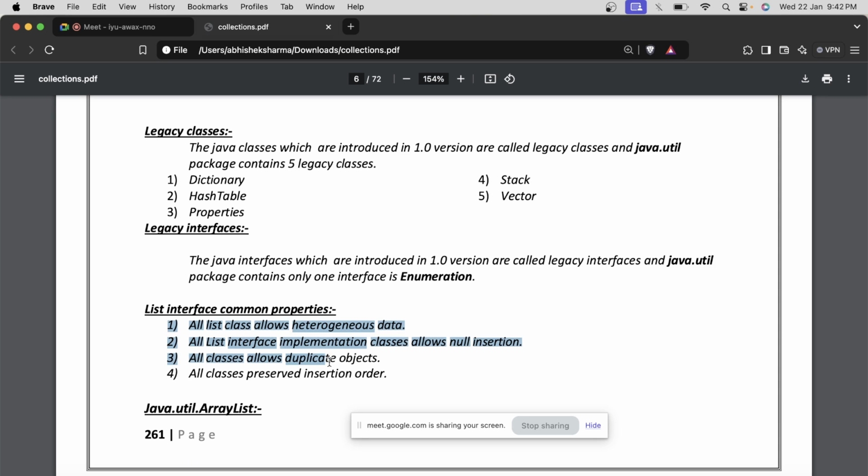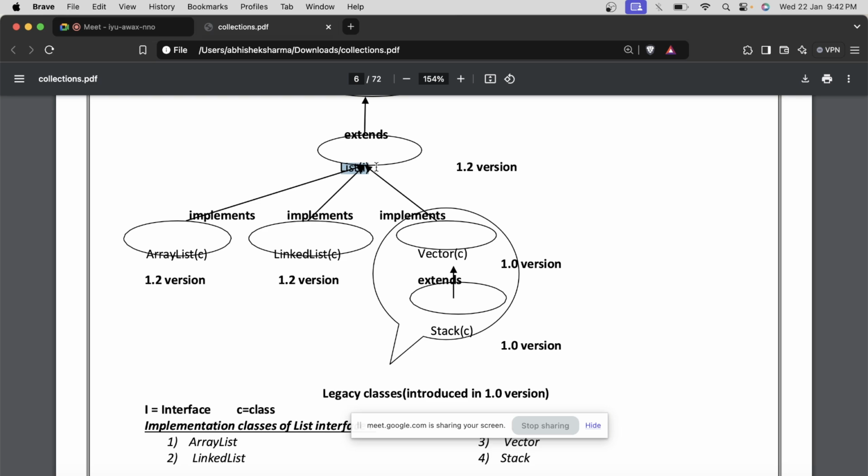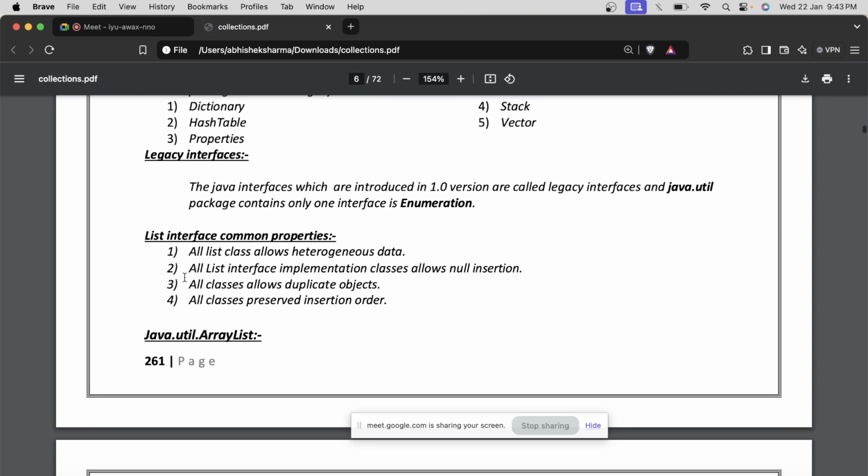So these 4 properties are of the list interface. The parent has those properties, so these behaviors or properties will be extended to their child. All these, array list, linked list, vector, stack, will follow these 4 properties.